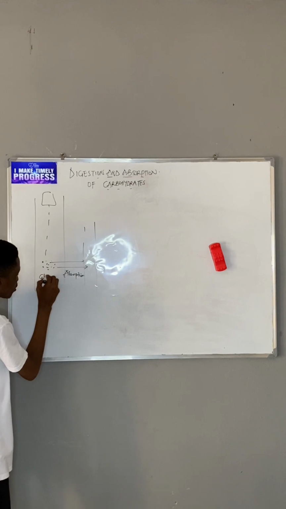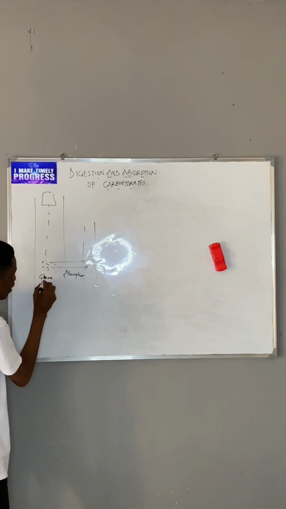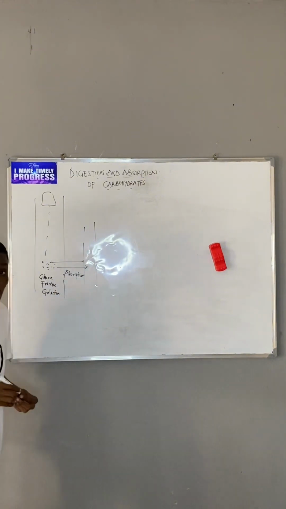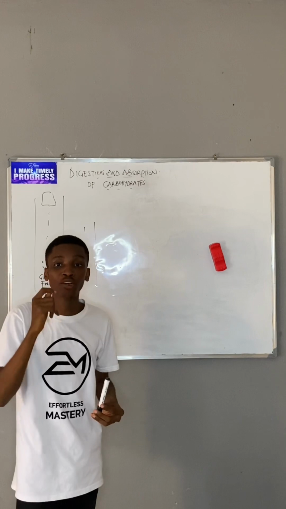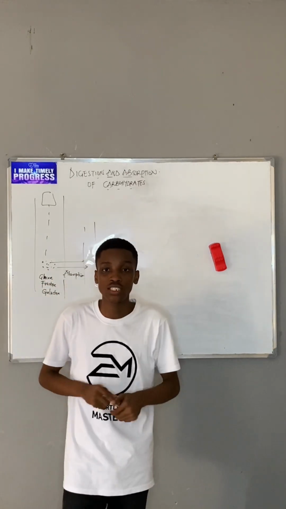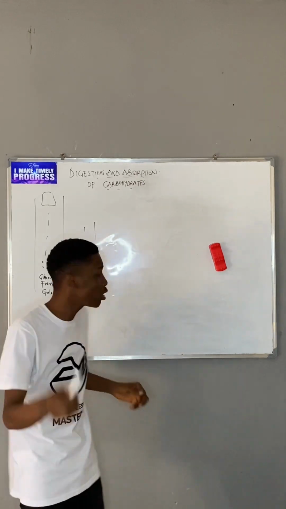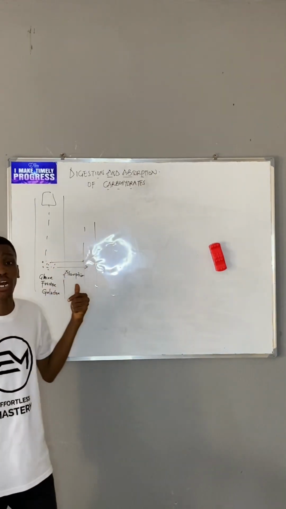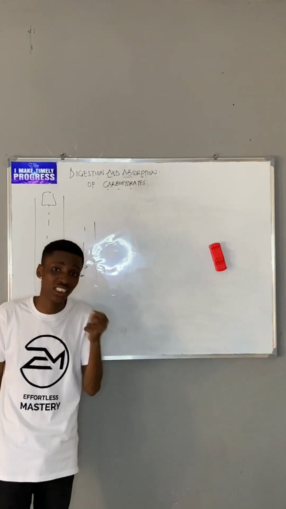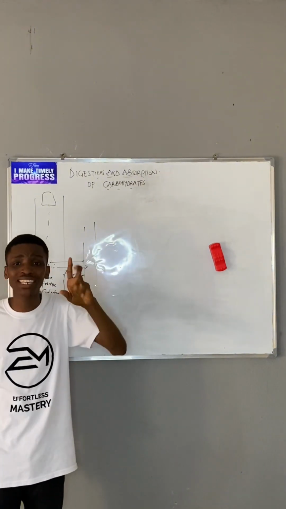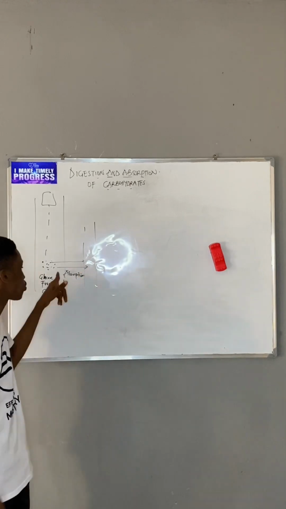Majorly, we have glucose, we have fructose, and we have galactose. But it is worthy of note that if the food I took was maybe gari, the only form of carbohydrate we have in gari is starch, so by the time you are done breaking down, the only thing you can have from starch will be glucose.